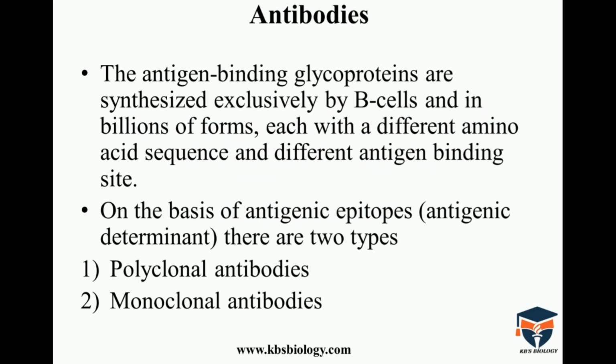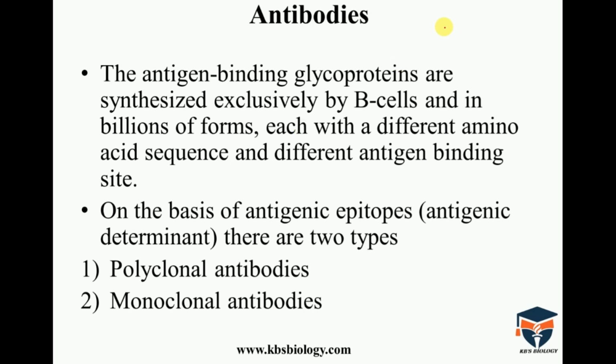What are antibodies? An antibody is a glycoprotein which is exclusively synthesized by the B cells. Billions of forms of glycoproteins, or antibodies, are produced in our body, in which different amino acid sequences form the different antigen binding sites.